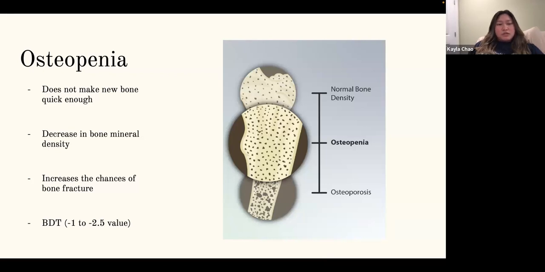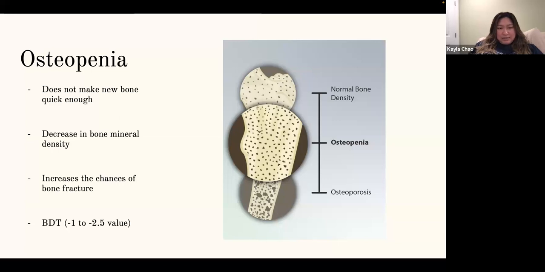This causes a decrease in bone mineral density, and overall it increases the chance of bone fracture. To be diagnosed with osteopenia, you need a bone density test done. If it's -1 to -2.5 lower than the normal range of bone density levels, then you're diagnosed with osteopenia.